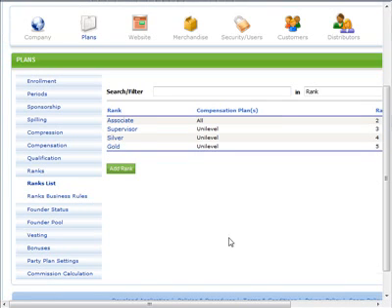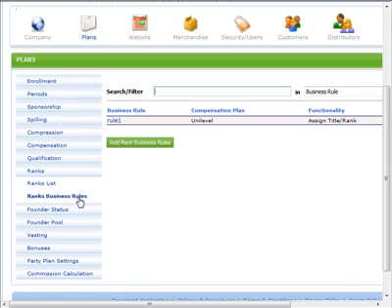Achieving a rank is about meeting qualifications. You can set the qualifications for each rank within this area. As an example, you may want the gold rank to require 3 personal sponsorships and $50 in personal volume. These qualifiers can be set for each rank within the Ranks Business Rules area.